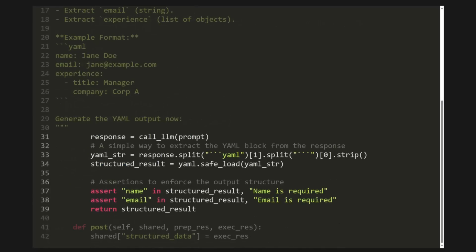When the LLM responds, we don't just trust it blindly. The exec method then tries to parse the YAML string. If the LLM made a mistake and the YAML is invalid, the YAML safe load function will raise an error. Remember our node's built-in retry logic? This error would automatically trigger a retry, giving the LLM another chance to get it right. And finally, if the parsing is successful, the post step takes the clean, structured Python dictionary and saves it to our shared store.